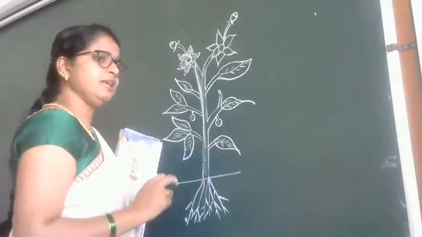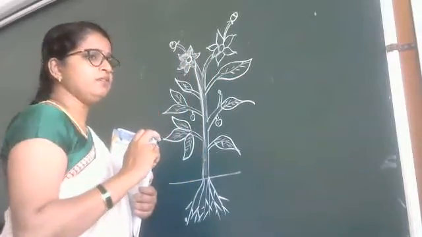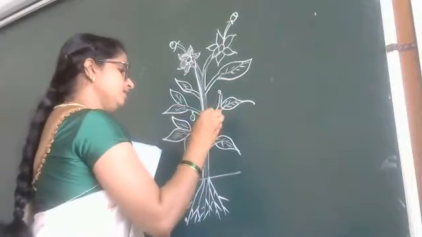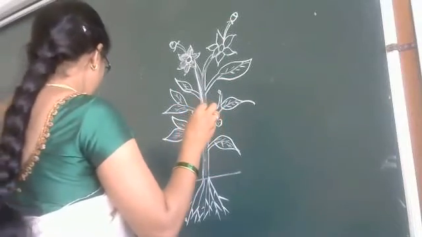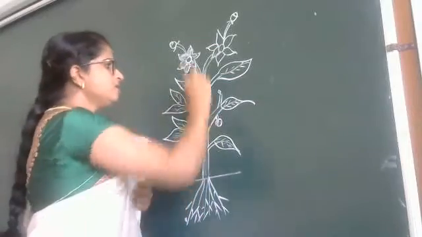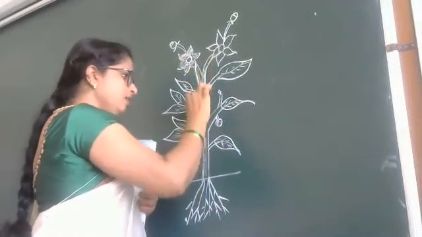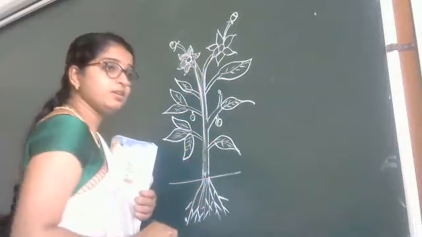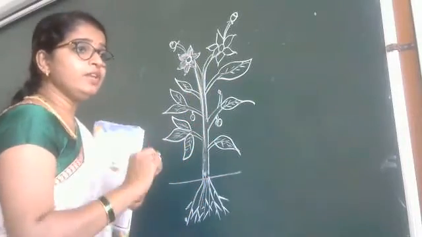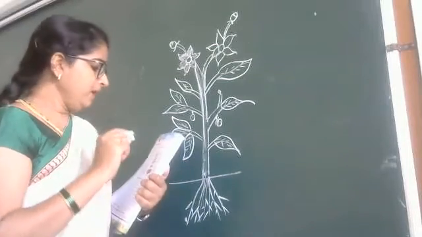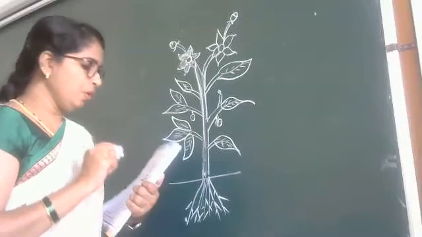Why do we need this leaf? Why do we want this flower, this bud, this small fruit you can see here? Why do we need all this in this plant? If only one stem was enough, or only flower was enough, or only leaf was enough. Why do we need this root? Because every part of this plant plays a specific role.